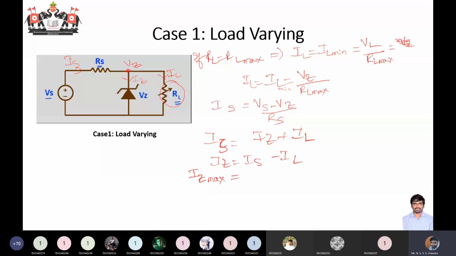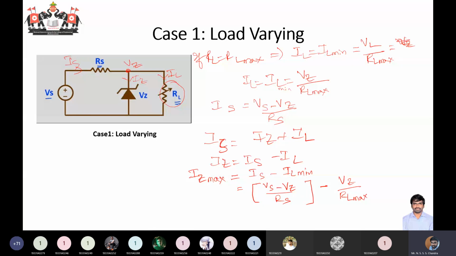This will be specified by the manufacturer sheet. Like in the previous example, it was given as 50 milliamperes for IZ max. So IZ max is equal to IS minus IL minimum. Replacing the values, IS is Vs minus Vz by Rs, minus IL minimum, which is Vz by RL max.